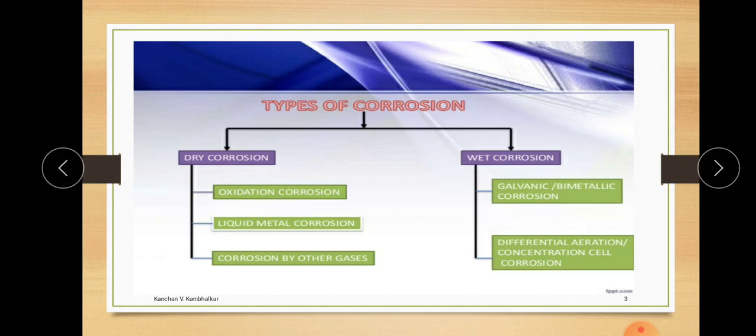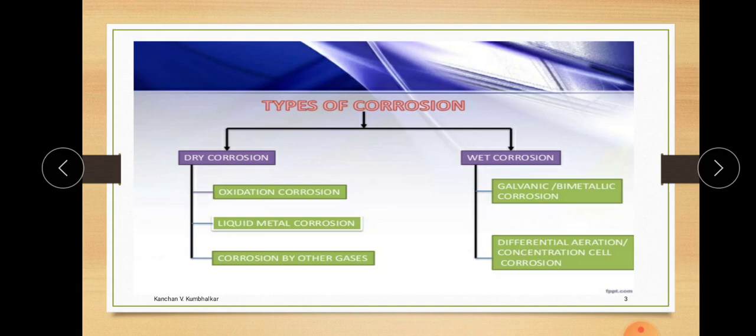And dry corrosion is further divided into three different types. First one is oxidation corrosion. Oxidation corrosion means when the oxygen from the air is responsible for the corrosion, then it is known as oxidation corrosion. Second one, liquid metal corrosion. When the metal is in contact with the liquid metal and the corrosion occurs, then that type of corrosion is known as liquid metal corrosion.